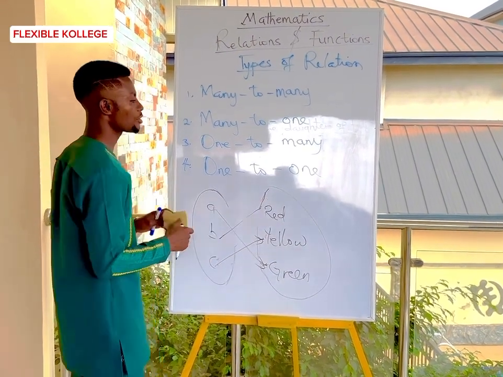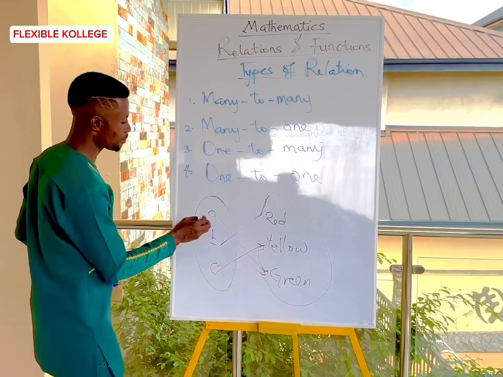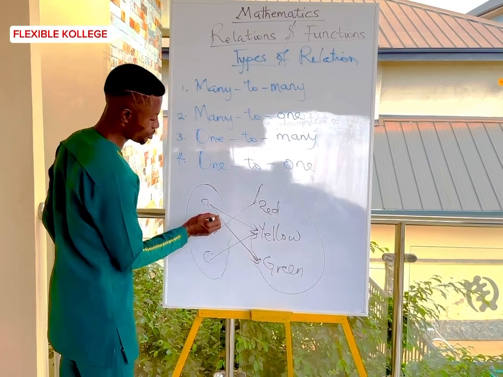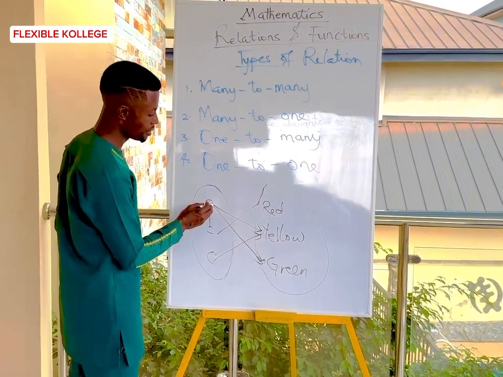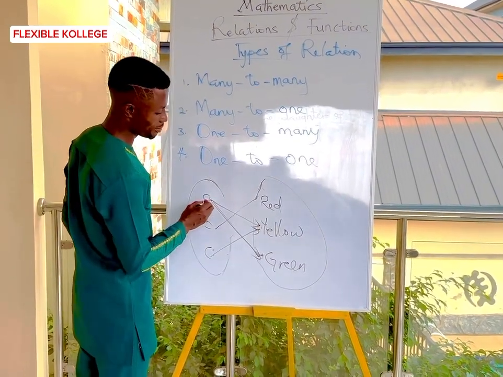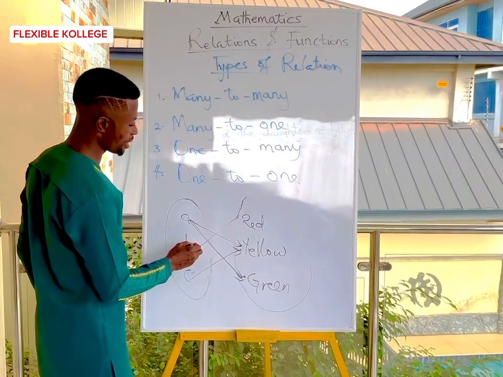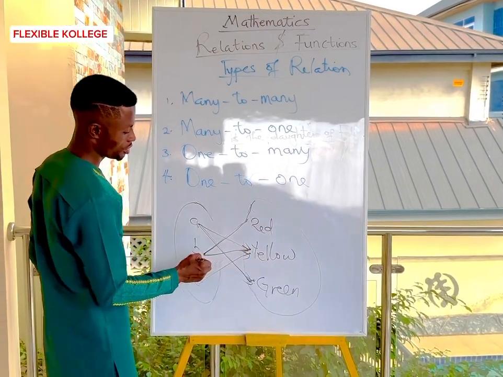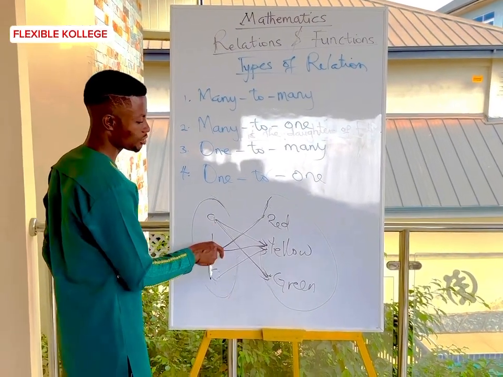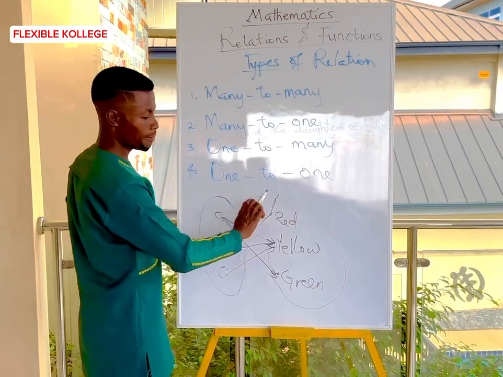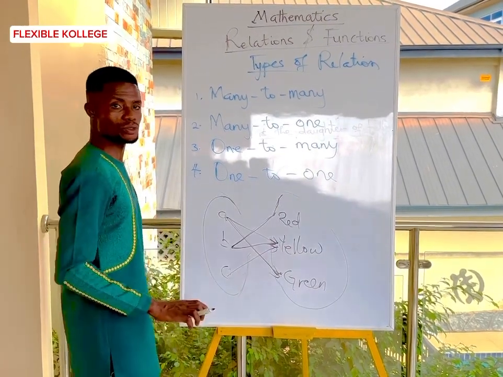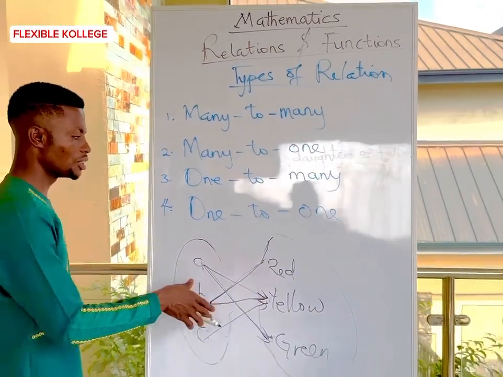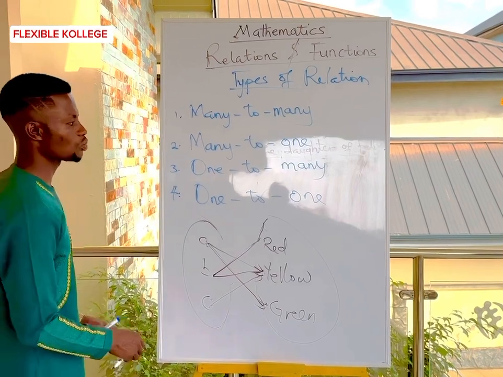Then we also have one to many. For example, A has what? Two elements in the codomain. A has yellow, and at the same time green. Then B has red, and at the same time yellow. So we say one to many. One element in the domain maps to many elements in the codomain. So this is one to many.